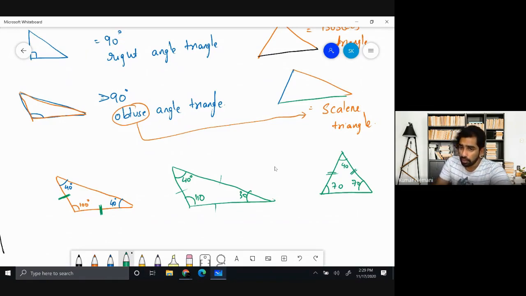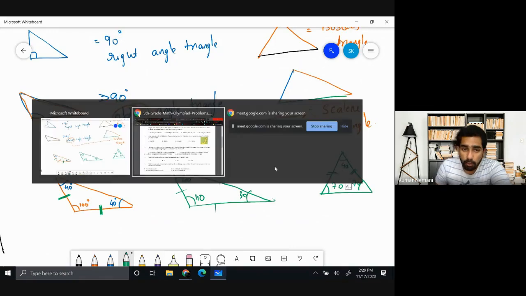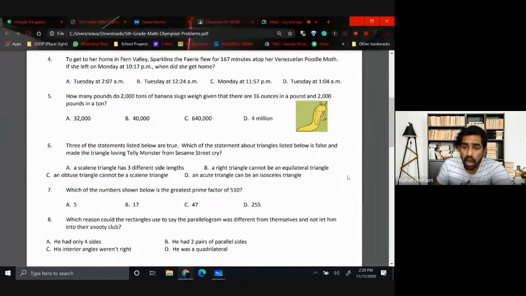An acute angle, this is an acute angle triangle because all the three angles are less than 90 degrees, but it is also an isosceles triangle, right? So that means options A, B, and D are true, whereas option C is false. So you have to pick option C. Then we'll go for